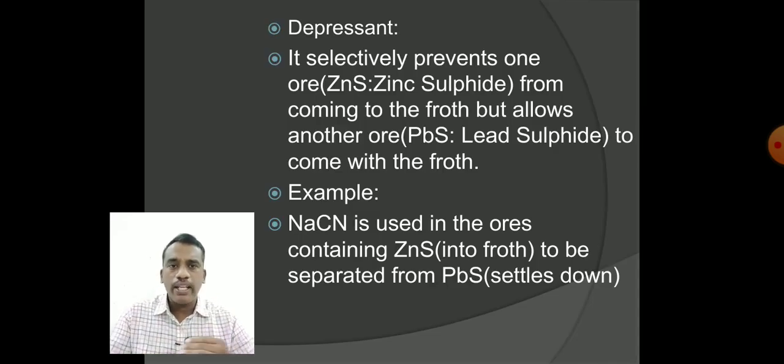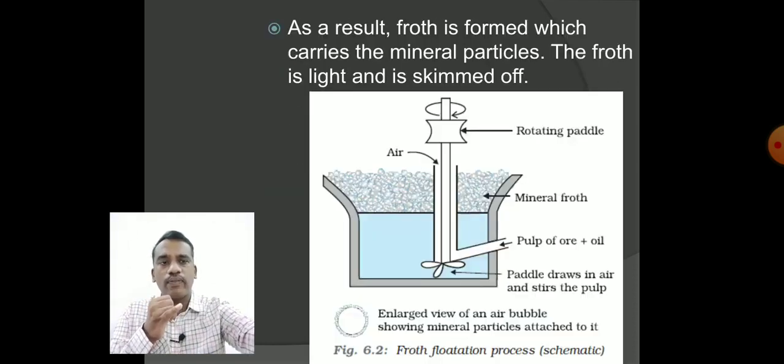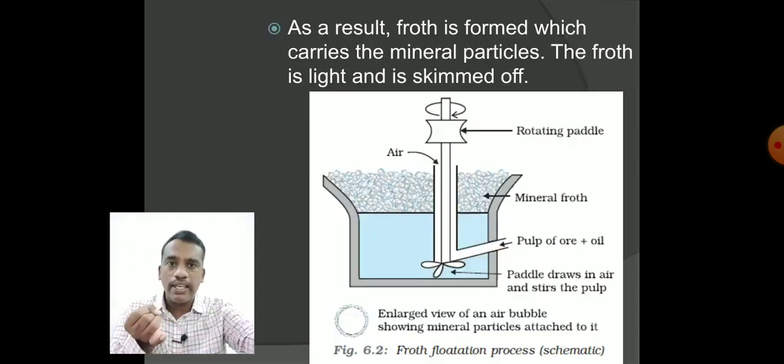This is very important for the objective: we need to know what depressant is used here. The depressant used here is sodium cyanide. And what are the collectors used here? The collectors are xanthates and also pine oil. Then we also used fatty acids, and froth stabilizing agents were also applied for the stabilization of the froth.